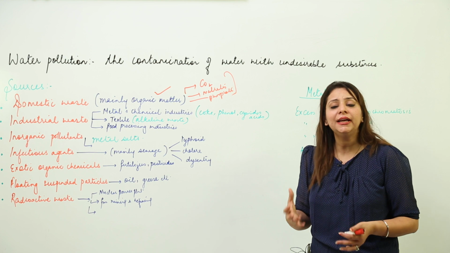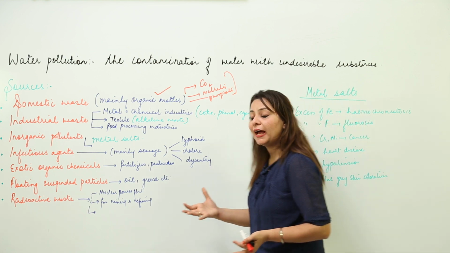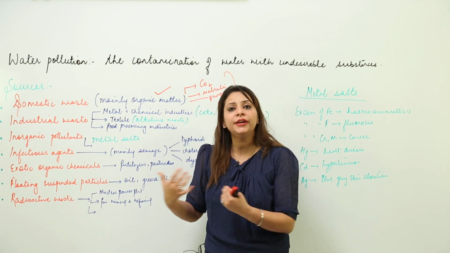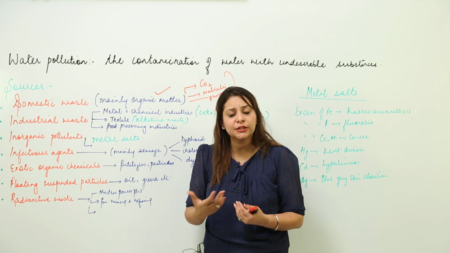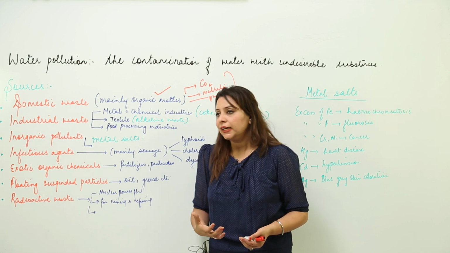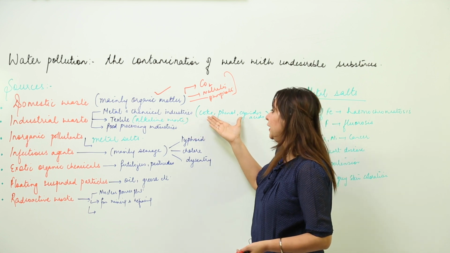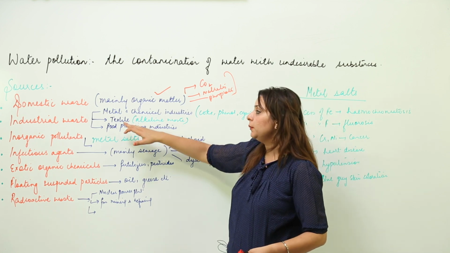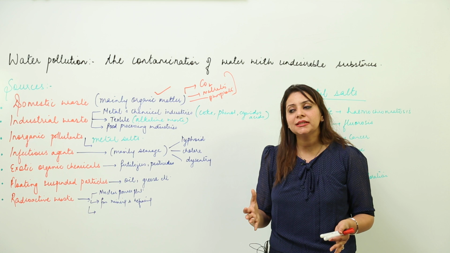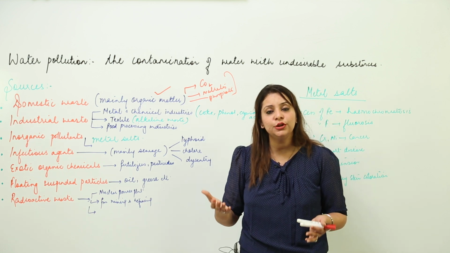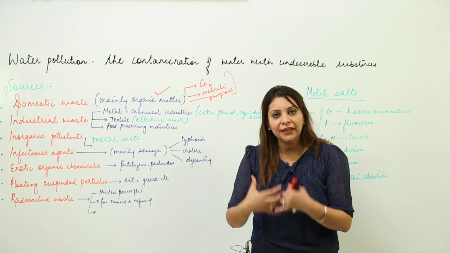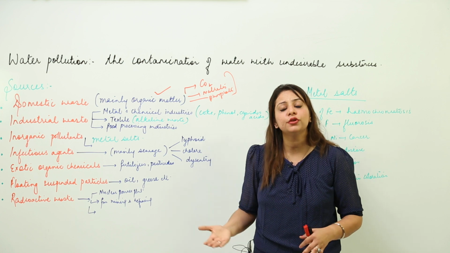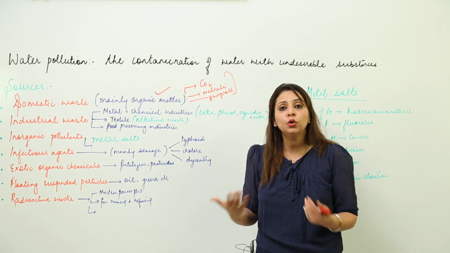All these chemicals are very harmful for the aquatic life present in the water bodies, and also for us, because directly or indirectly it will reach us; we need water for drinking, right? These are the main products liberated from metal and chemical industries that can harm us. Moreover, if we talk about textiles, water should be neutral. Only neutral water is potable, which we can drink. But textile industry wastes are mainly alkaline, so they alter the nature of the water and make it alkaline, and we don't need that alkaline water.